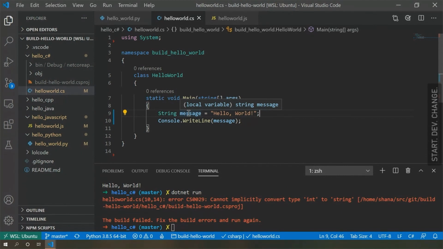Cool. So why would we use C#? C# is a great all-around language. It's part of the .NET family of languages, so it's compatible with a lot of things. It's got better compatibility with other languages if you're trying to use it for a really big project where you have to write in multiple languages. It works well with Azure. It works well with the cloud if you're interested in that kind of development.